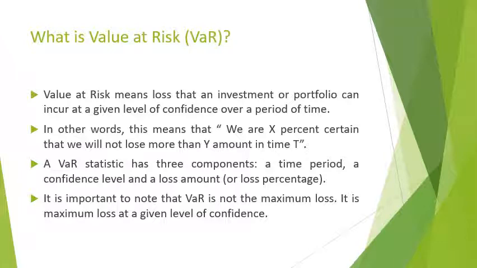A VAR statistic has three dimensions or components that we need to know. The first is the time period. VAR is always calculated for a given time period.